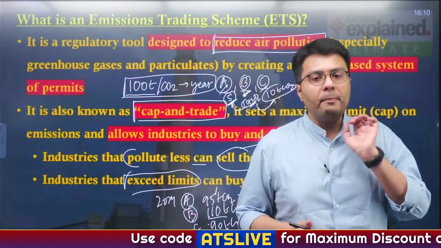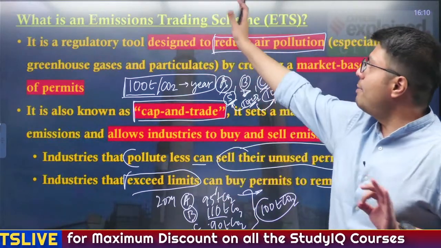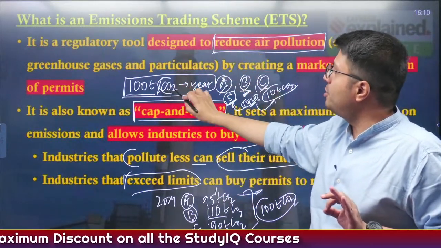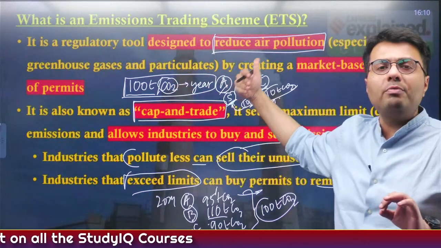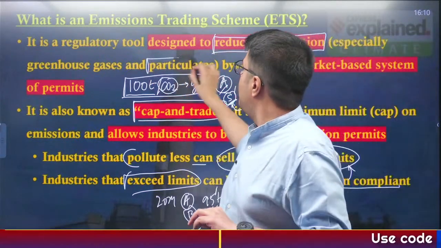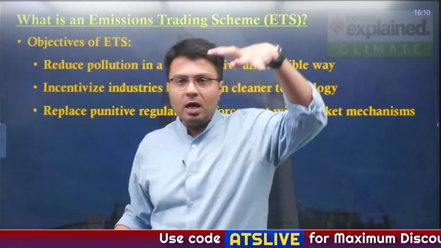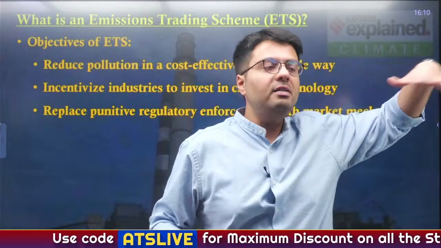So this is how the cap and trade system works. Basically, this is an emissions trading system. It can be used for emissions of carbon dioxide, other greenhouse gases, and similarly for other particulate matter. So this is how I impose a limit and then make factories adhere to that limit.